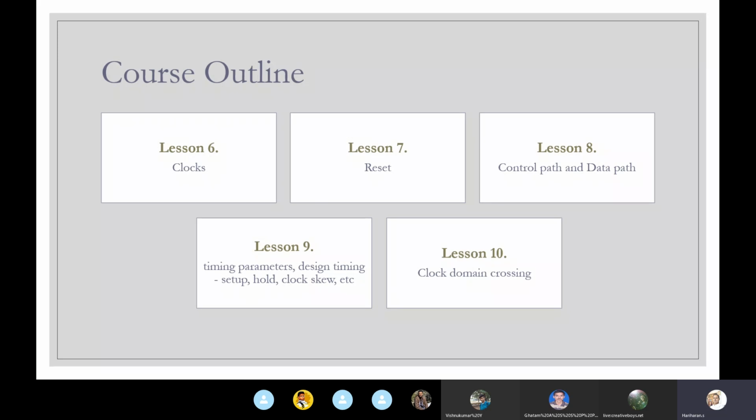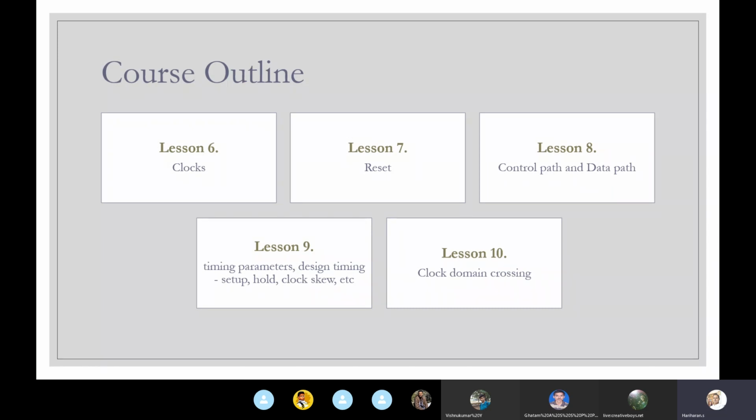Clock domain: when you're dealing with multiple clocks, you need to take a few precautions when the signal goes from one clock domain to another clock domain, right? I think I gave an example, right? When somebody is talking too fast and somebody is talking too slow, the other guy has to listen and understand whatever you said, right? So either the guy speaking fast has to slow down, or the other guy has to record and then listen, right? So some buffering needs to happen. So that's one example, right?